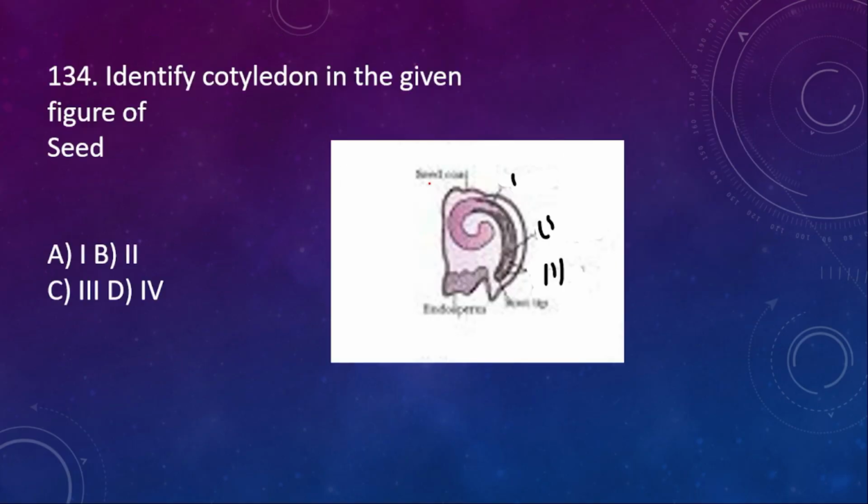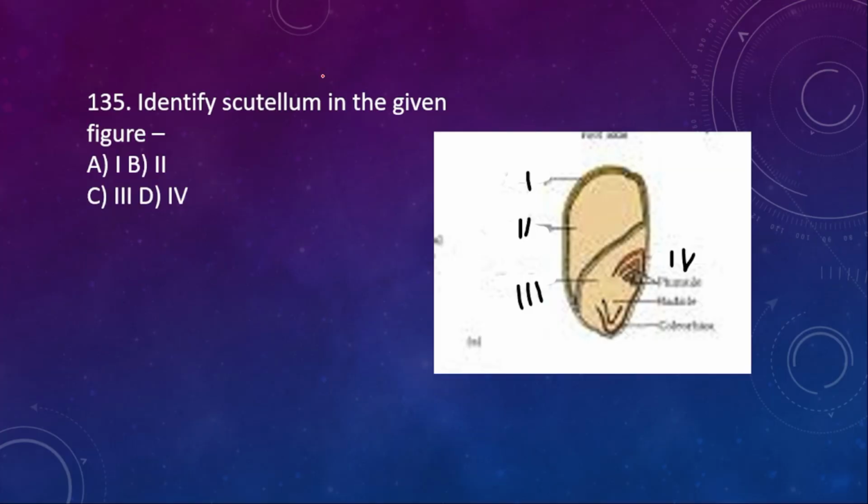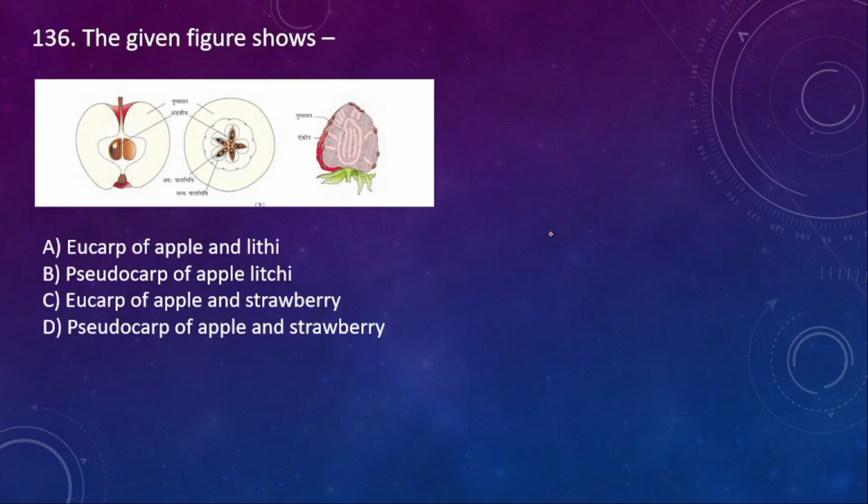Next question, 134, identify cotyledon in the given figure of this seed. Here the cotyledon is 1. This one is cotyledon. Identify scutellum. Scutellum, here the right option is 4. 136, the given figure shows eucarp of apple and litchi, pseudocarp of apple and litchi, eucarp of apple and strawberry, pseudocarp of apple and strawberry. So here the right option is D.